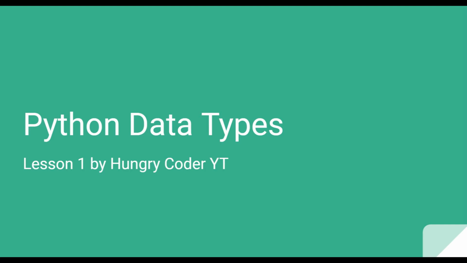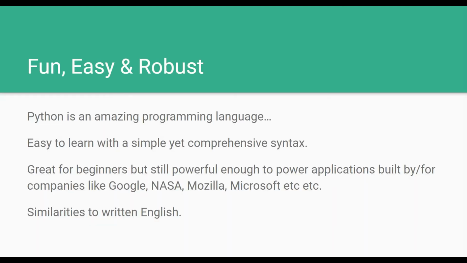So this first lesson is going to be Python data types. Now you may already know why you're learning Python, or you're still not sure. Well, if you are a beginner to programming, or even if you are good with another language, Python is always going to be an amazing programming language to learn. The reasons for that are that it is easy to learn with a simple yet comprehensive syntax.